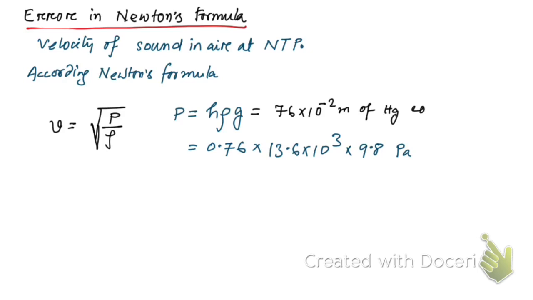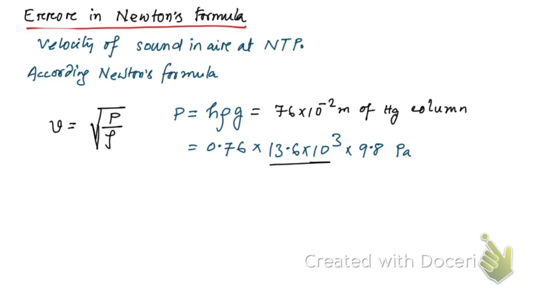So this can be calculated this way. Here rho is the density of the mercury, g is the acceleration due to gravity, and h is this 0.76 here, which means 76 into 10 to the power minus 2, right? That's what we have got.